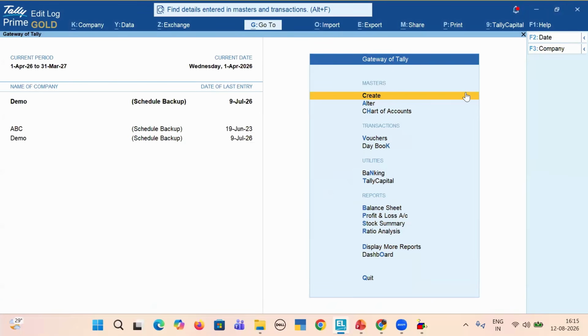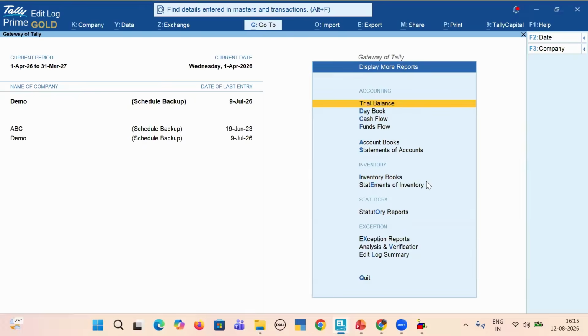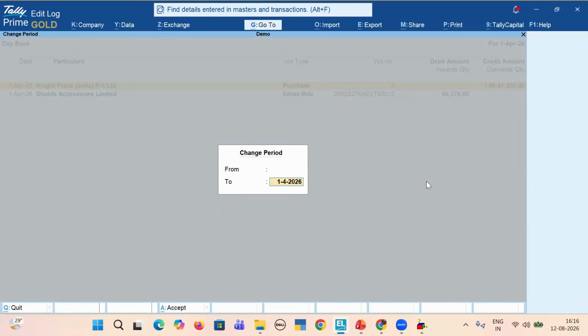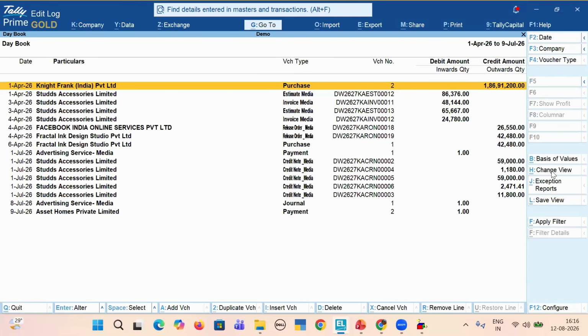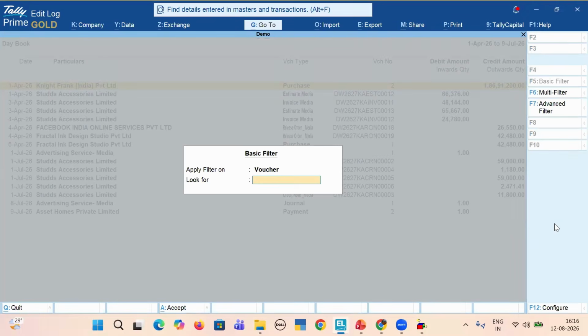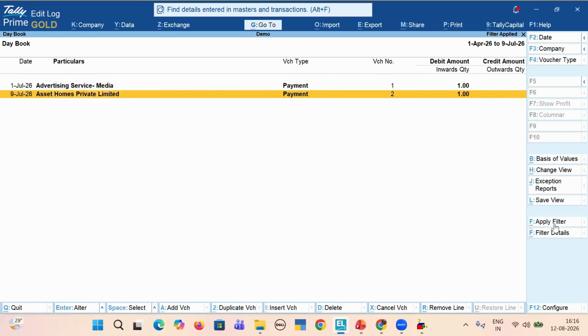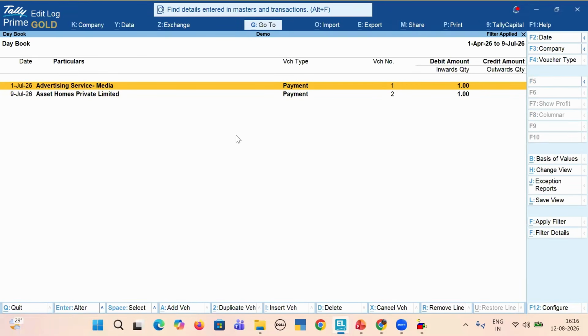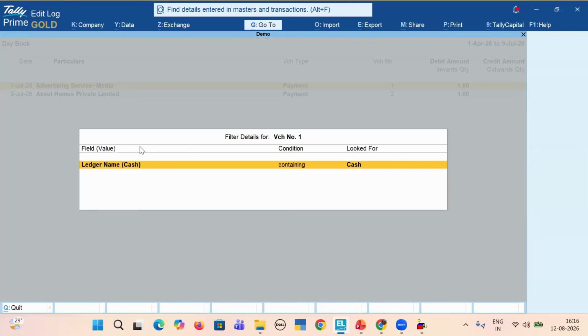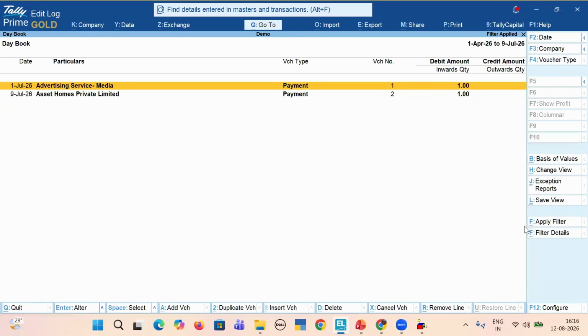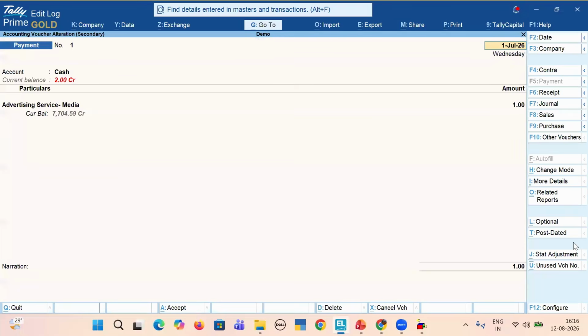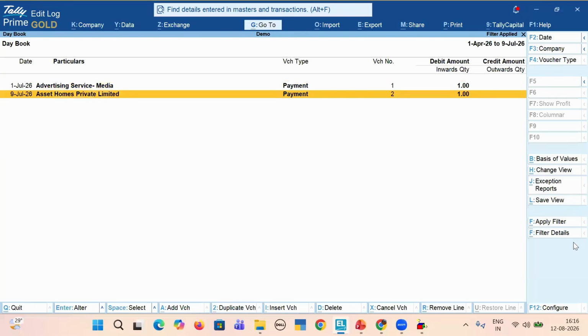And apart from this, definitely you have a feature like power filter. Suppose I go to daybook. I want to filter cash. So anything I can filter here. So these two transactions have been filtered under cash. So ledger name is cash. You see these entries have been done in cash.